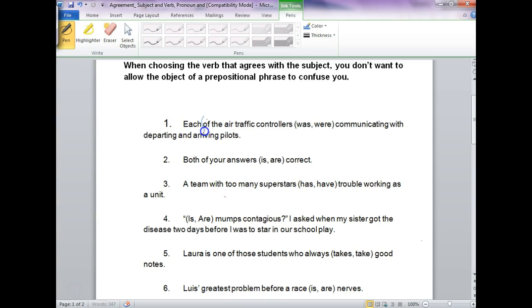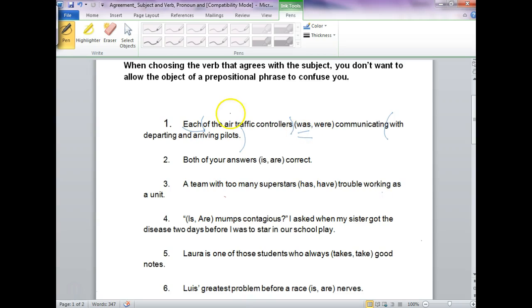First sentence, each of the air traffic controllers. Of the air traffic controllers is a prepositional phrase. With the departing and arriving pilots is a prepositional phrase. So what is the subject? Each. And you're choosing the verb that agrees with each. Each was.